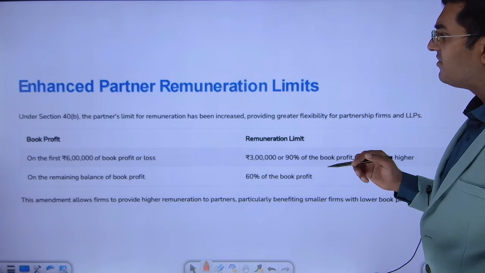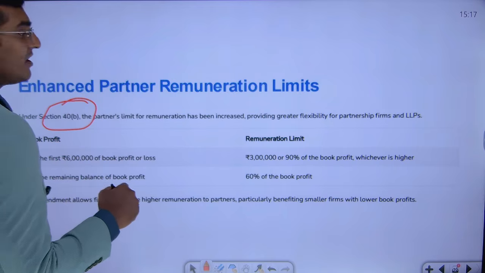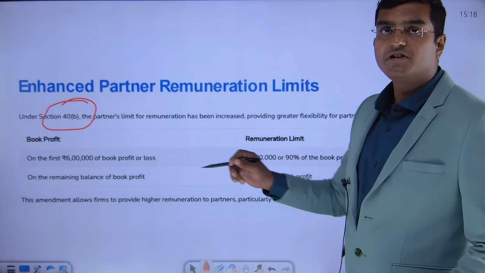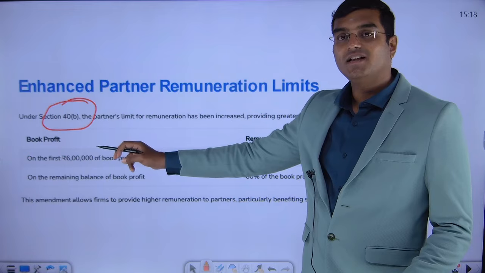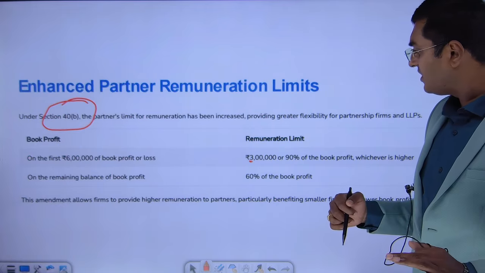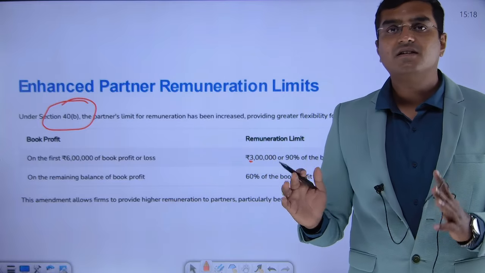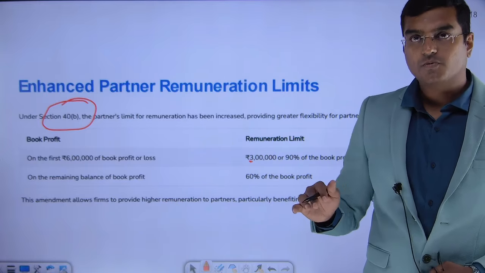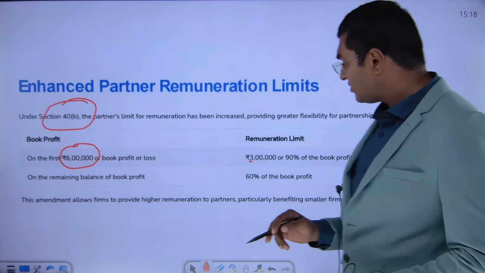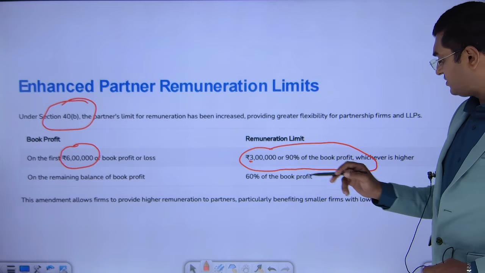So here, first of all, what is this section? Section 40B, which talks about the limit of remuneration. That is an allowable expenditure. How much can be permitted as an allowable expenditure under Section 40B, especially in case of limited liability partnerships or partnership firms? So the first one, if you see, let's say the partnership firm earns a certain book profit. Of those book profits, for the first 6 lakh rupees, the remuneration that can be paid is either 3 lakh rupees or 90% of the book profit, whichever is higher.